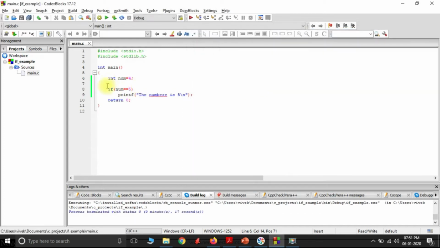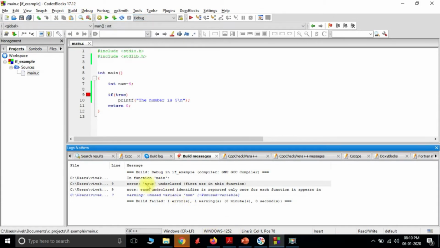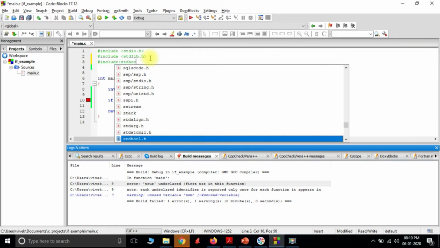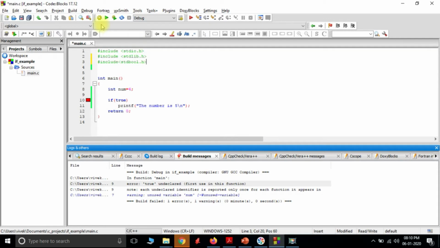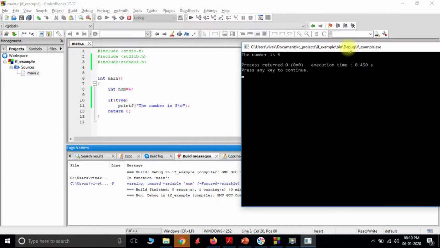Now to show you that it indeed takes true or false, let me write here just true. When I go to build this program, what I see is an error that true is undeclared. That's because C does not understand the word true, and it is indeed defined in a library called stdbool. So let us just include that. We'll try and build once again, and we see that all the errors are gone. Let's execute this and see. And we see that the number 5 statement is getting printed.